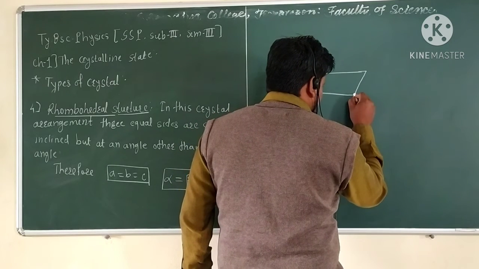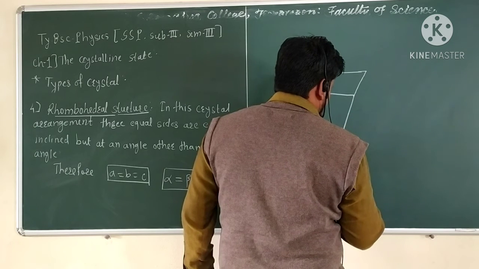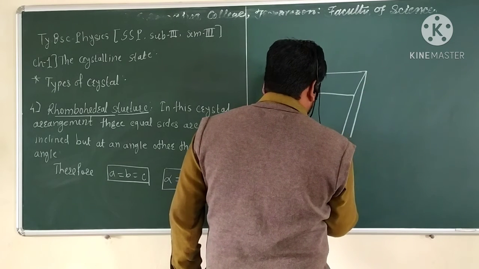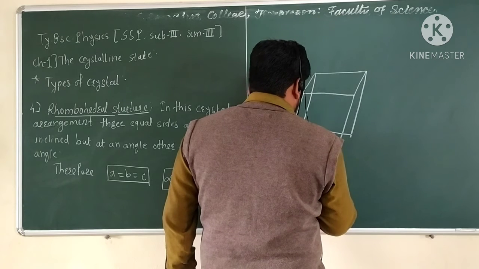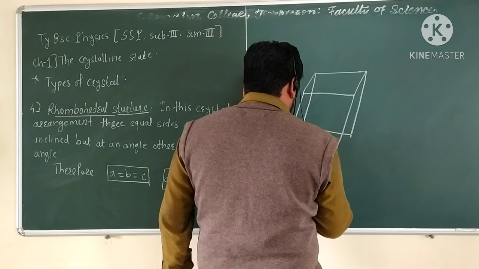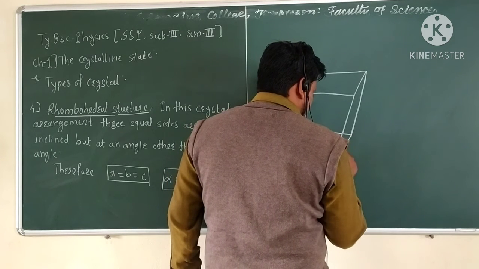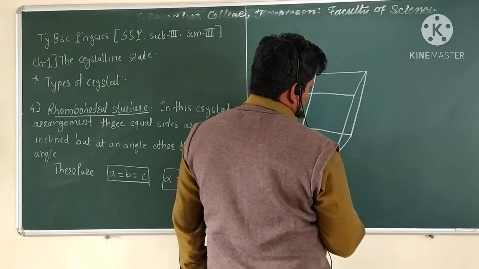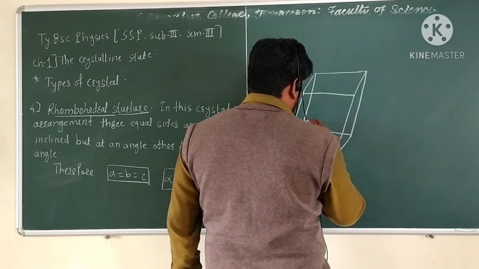And we have to consider the angle between A, B, C, which is considered as alpha, beta, gamma, which is not 90 degree.